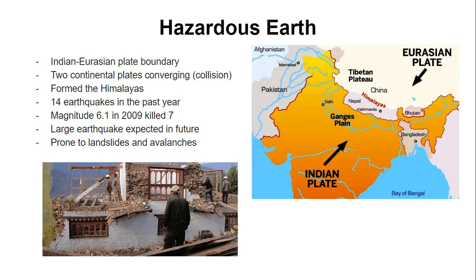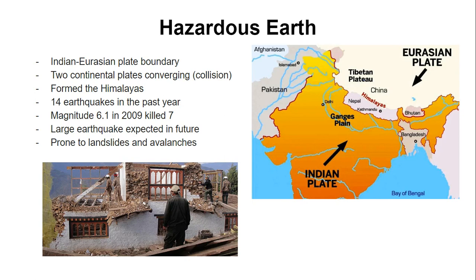With the Himalayas in the north of the country, Bhutan sits right on top of the Indian-Eurasian plate boundary. This is a convergent plate boundary with 2 continental plates. This means that it forms a collision boundary, resulting in orogeny, which is mountain building, producing the Himalayas. With the Indian plate still moving north at about 5 centimeters per year, it is still a very active boundary.